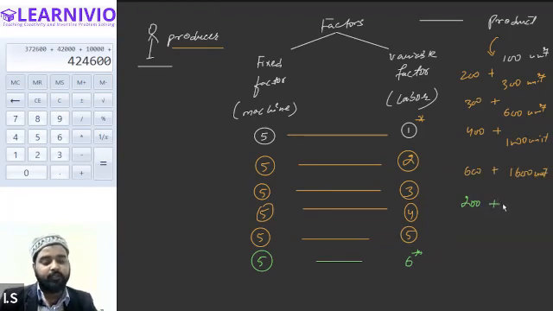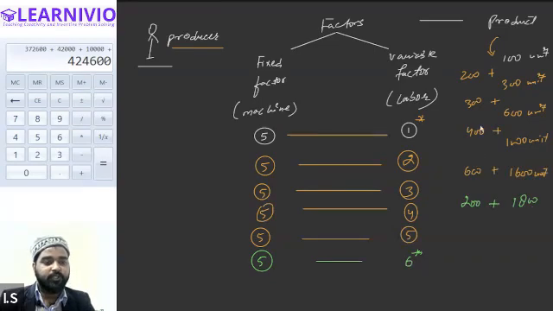He will have to wait for others to finish their work, then he will be provided with a machine, and only then will he be able to contribute to the production process. So the production will increase, but not as much as it was increasing earlier. Production only increases by 200 units.